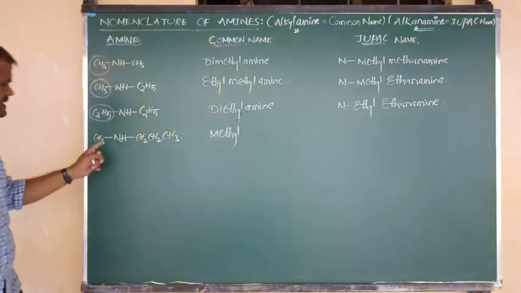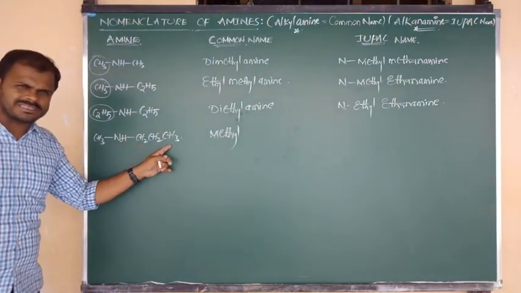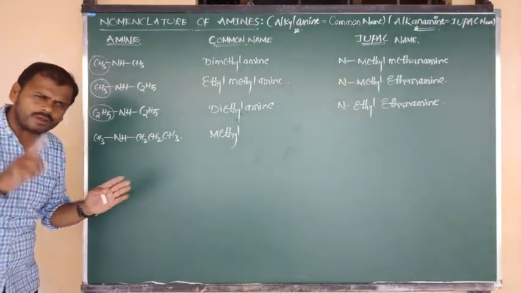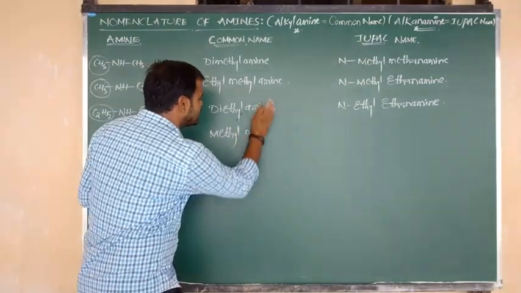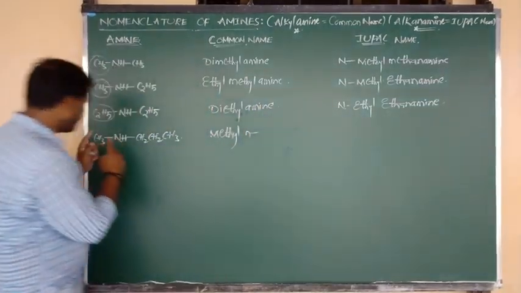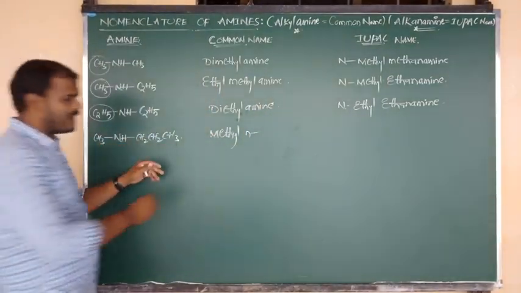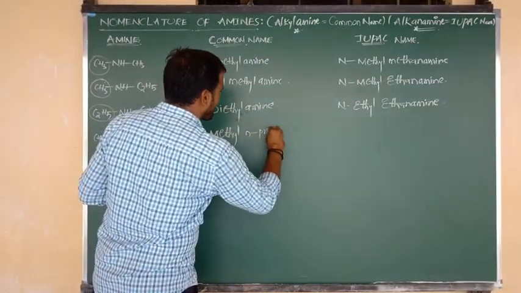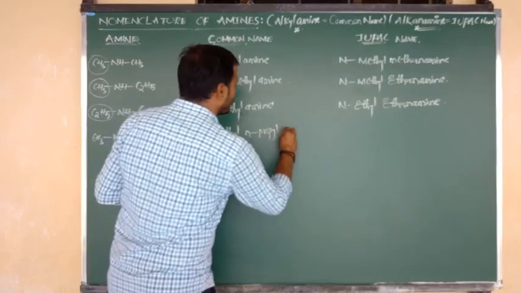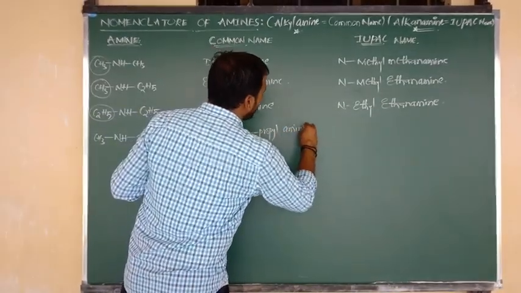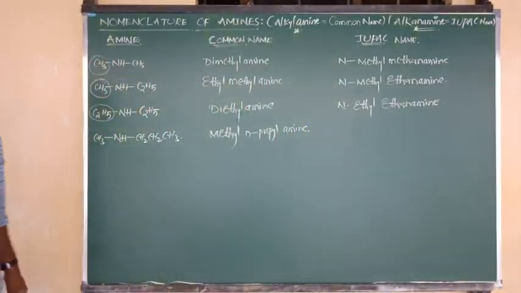One side is a methyl group, and one more side is a propyl group. But which propyl, isopropyl? No, it is straight propyl. Straight means normal, normal means small n. Methyl, N-propyl, and the functional group is amine. Methyl, N-propyl, amine. I hope you understand.